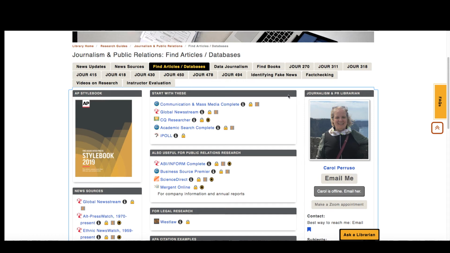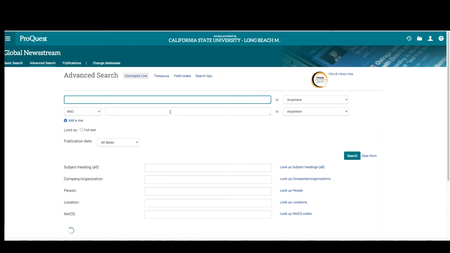One of the most important databases in journalism and public relations research is a database called Global Newsstream, which has hundreds of news sources from around the world. Most are from the United States and most are in English, but it also has news stories in other languages and from other countries. And it's a fairly straightforward database to search.